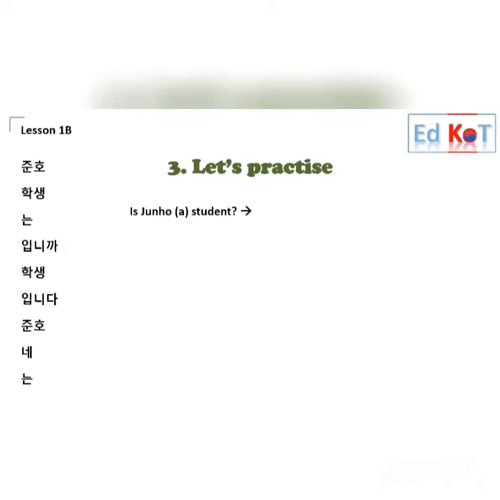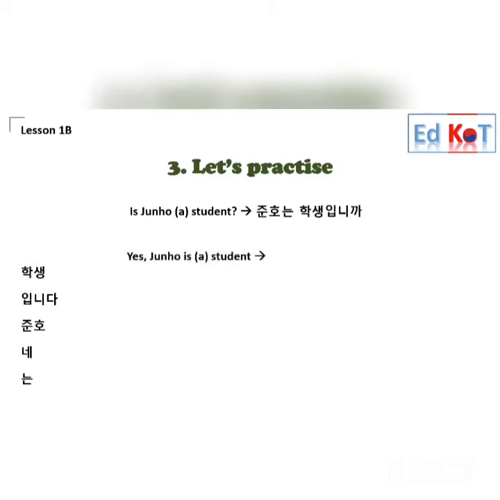So here we start with a subject, Junho, and then we need a subject particle. In this case, it's 는 because of O sound of Junho. So it's Junho 는. And then we need a student. So Junho는 학생. And we finish with a be verb with 가 at the end. So it's 입니까 instead of 입니다. So 준호는 학생입니까? Is Junho a student?